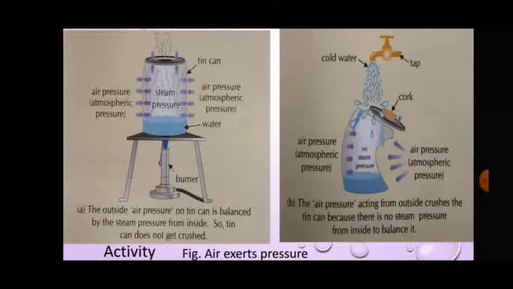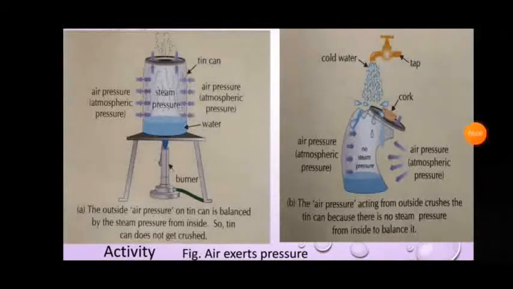This is due to the reason that when the can is kept and cold water is poured over it, the steam inside it condenses and forms water. Since there is no air inside, there is no air pressure. The large air pressure, or we can say atmospheric pressure, outside the tin can crushes it inside. Thus, by this activity, we can conclude that air exerts pressure.